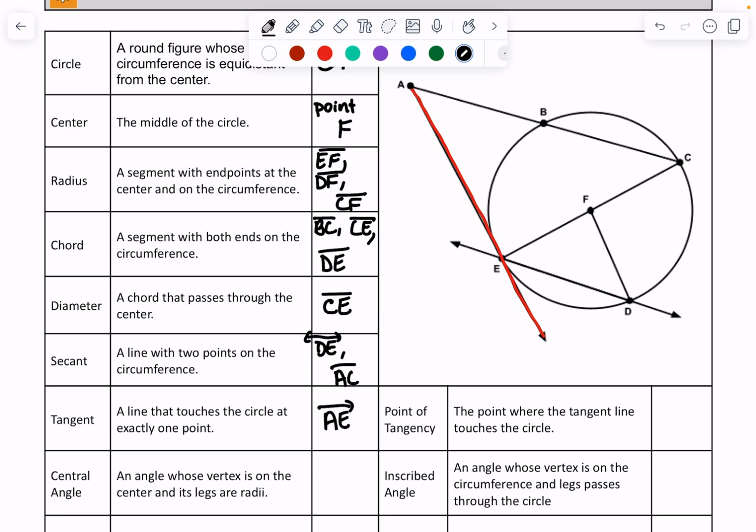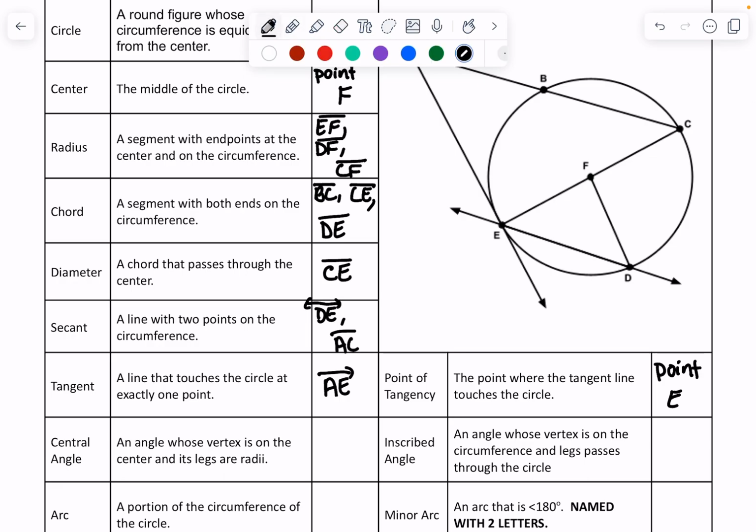It cannot be named EA. Just to remind you guys, the first letter has to be the starting point of that ray. However, tangents are usually lines. They are not usually rays. All right, then we have the point of tangency, which is just the point where that tangent line touches the circle. So it's point E.